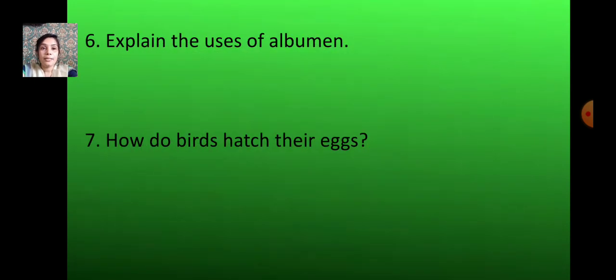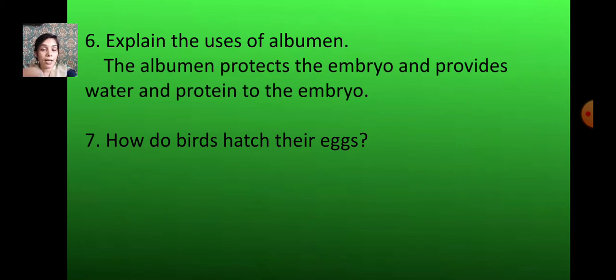Number 6, explain the uses of albumen. Albumen, you can see inside the egg. The albumen protects the embryo. Inside the egg, the white part is called the albumen and the yellow part is called the yolk, and in the yolk there is an embryo, from which the baby develops. So the albumen protects the embryo and provides water and protein to the embryo. This is very, very important.